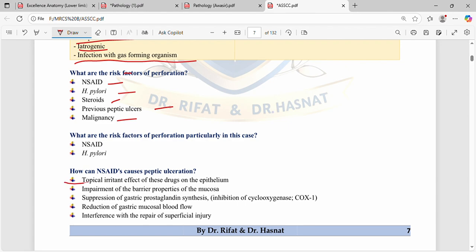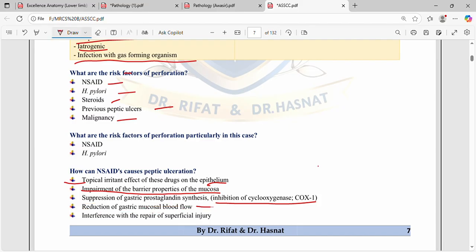There is a topical irritant effect of these drugs on the epithelium, impairment of the barrier properties of the mucosa, suppression of gastric prostaglandin synthesis, inhibition of cyclooxygenase type 1, and reduction of gastric mucosal blood flow. This leads to sloughing, necrosis, and interference with the repair of superficial injury.